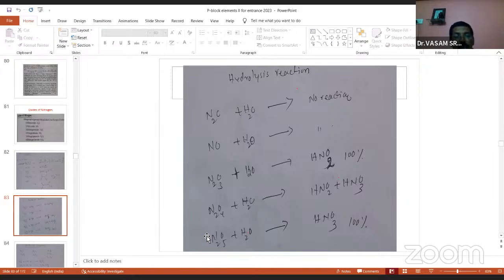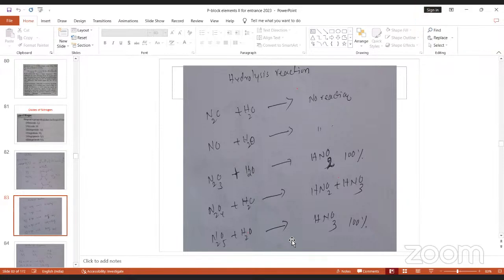Except these 2, the remaining 3, when dissolved in water, produce acids. That's why these 3 oxides are called acidic oxides. Why? Because N2O3, when dissolved in water, produces nitrous acid.